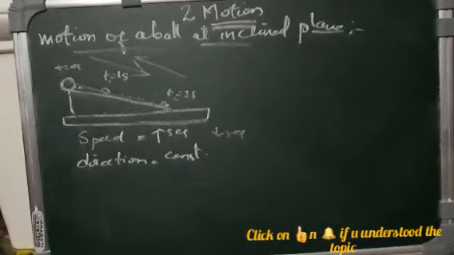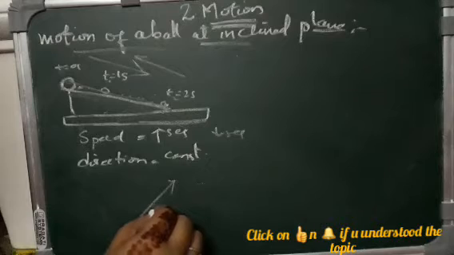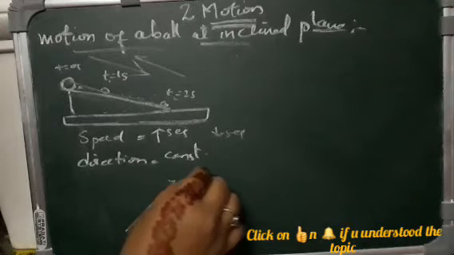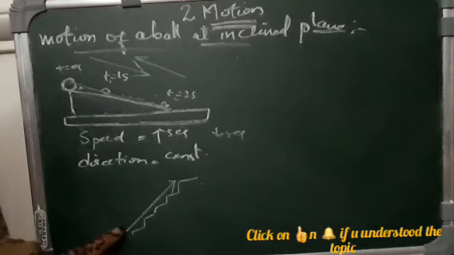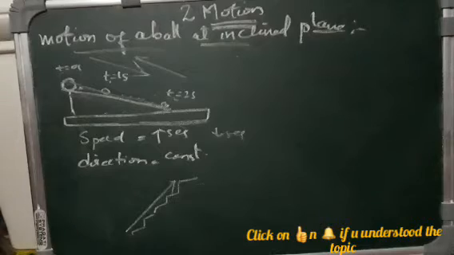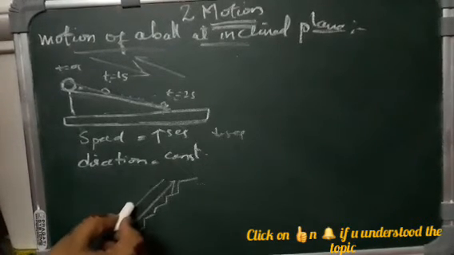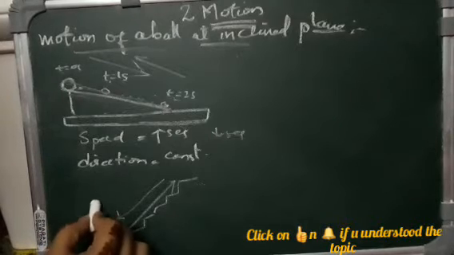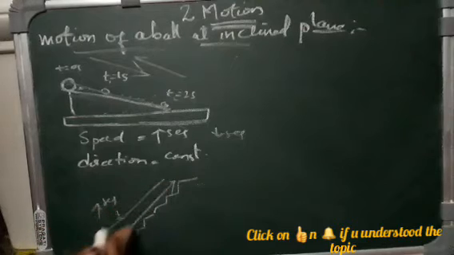For example, suppose we are climbing steps. That means you are going from down to up, isn't it? If you are climbing the steps, you are going in an upward direction. That means your speed will be a little less, but the direction where you are going is constant. Suppose you are coming down the stairs. That means your speed increases, but the direction is constant. You are coming in the same direction.